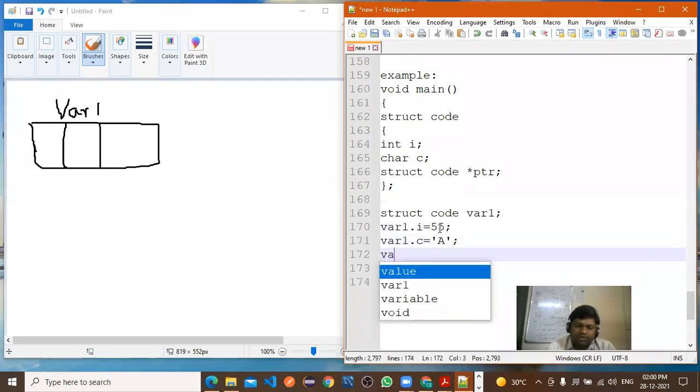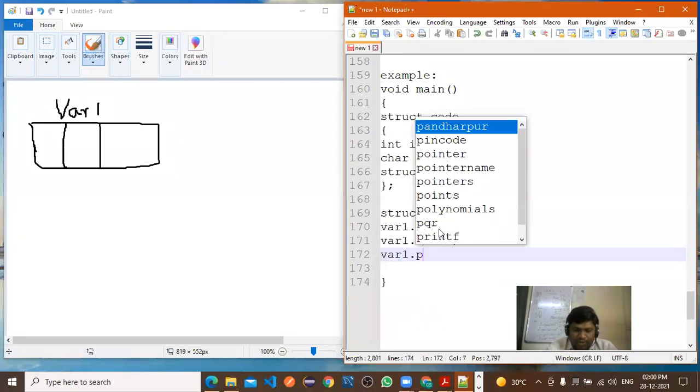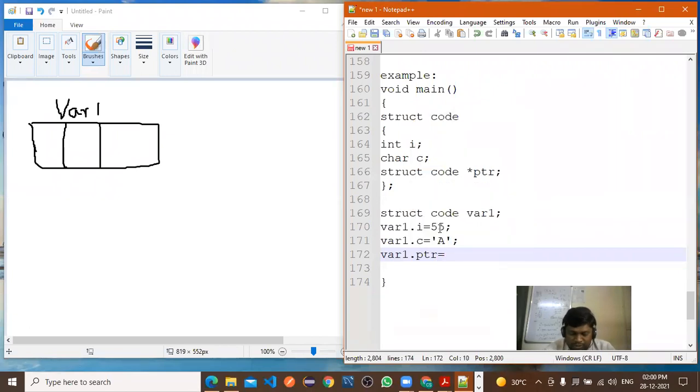Now third value. So how to assign the third value? Where one dot, what should I write here? ptr. How do we assign a value to a pointer? What will you assign to ptr? Already we have discussed the pointer concept. So what are you assigning? Ampersand, the address, or we will assign directly the address of that pointer. So we can assign its address, right? But how to assign the address? I don't have the address here. So what do I do? I will assign the null. Here initially I will assign the null.